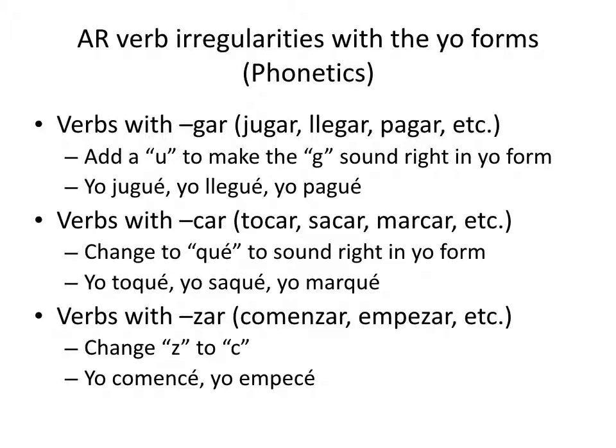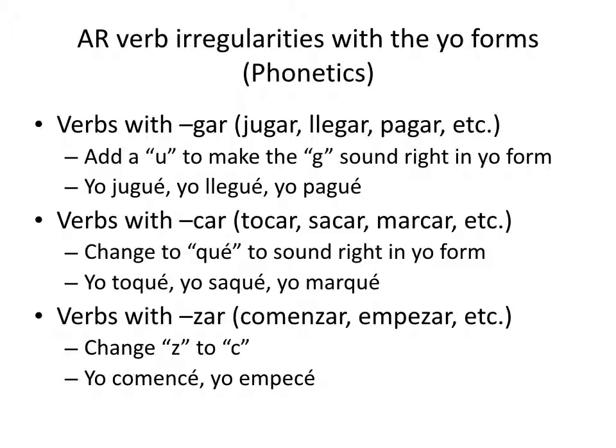Now there are some irregulars that we need to be familiar with. First of all, any word that ends in gar has a g sound: jugar, llegar, pagar. Notice how the G is pronounced. Well, we don't want to lose that when we do the preterite. And there's a problem. In Spanish, if you were to put a G with an E, it has an h sound. So in order to keep the g sound, we add a silent U.